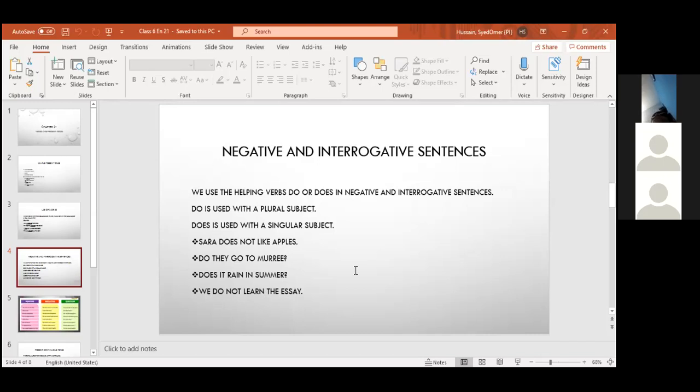I watch TV. I do not watch TV. Do I watch TV? These are the three sentences. Positive means affirmative, negative, and interrogative. Now look at this example.